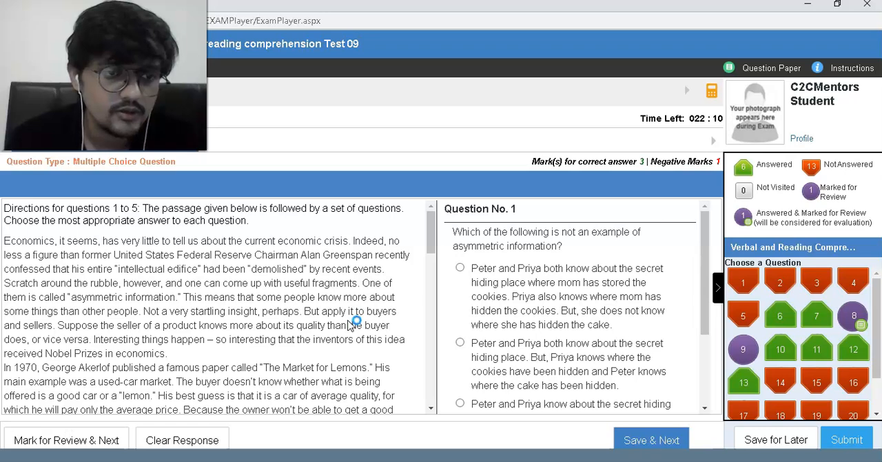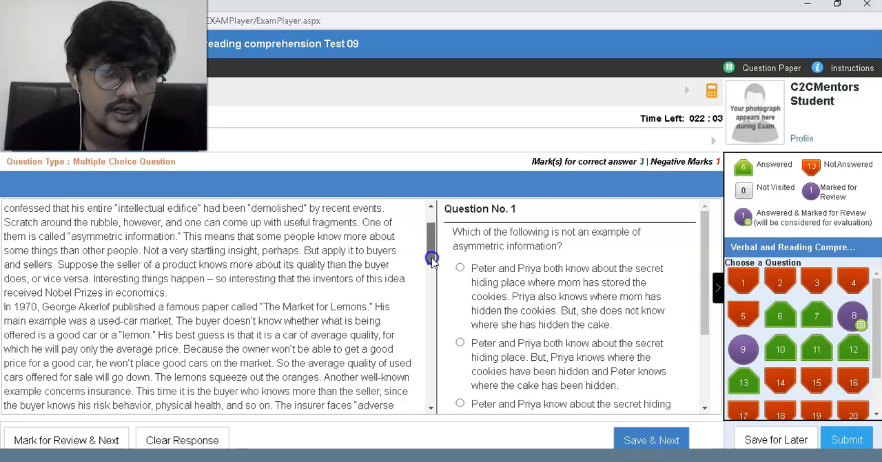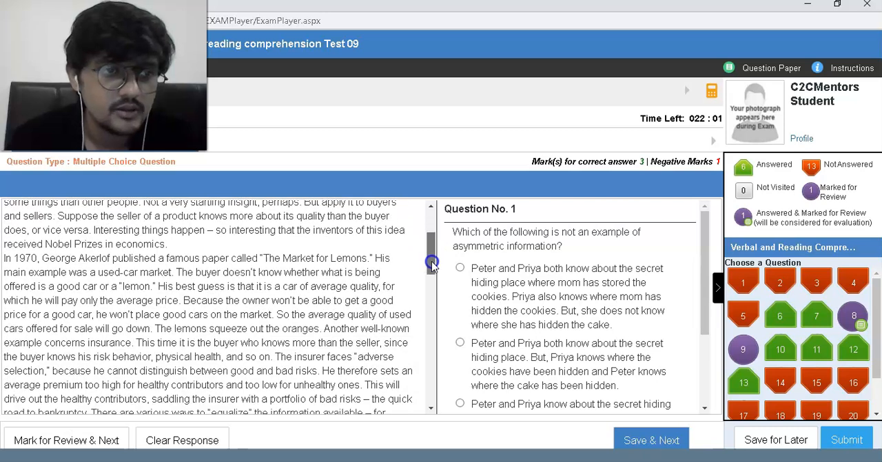One of them is called asymmetric information. This means that some people know more about some things than other people. Not a very startling insight, perhaps, but applied to buyers and sellers, suppose the seller of a product knows more about its quality than the buyer, or vice versa. Interesting things happen. So interesting that the inventor of the idea received a Nobel Prize in economics.